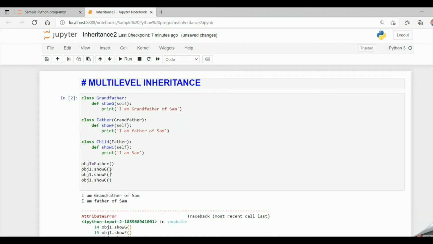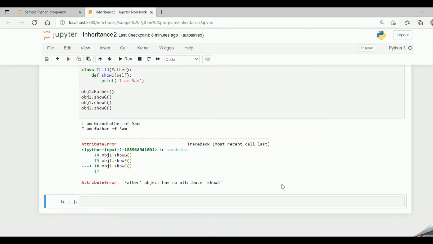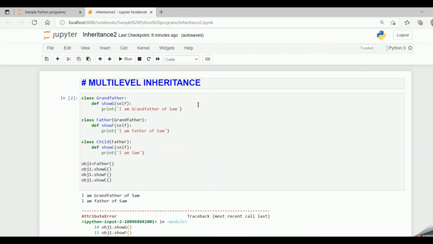So the father class can access the method in the grandfather class because the father class inherits the grandfather class methods. So it prints I am grandfather of Sam, and the father class can access its own method, that is I am father of Sam, but the father class cannot access the child class method, that is show c. So it gives an attribute error indicating father object has no attribute show c. So friends, the father class can access the grandfather and its own methods but not the child class method.